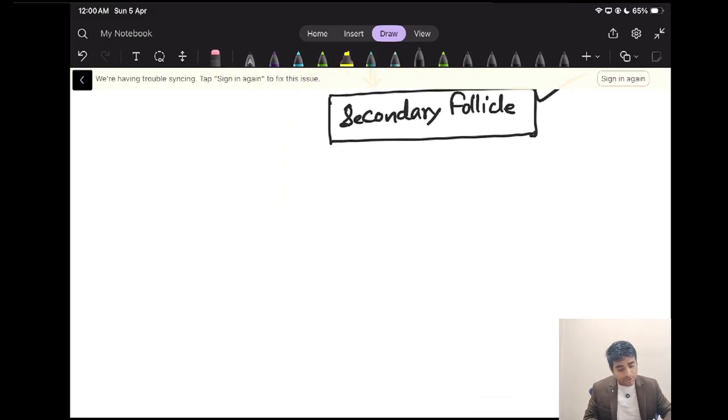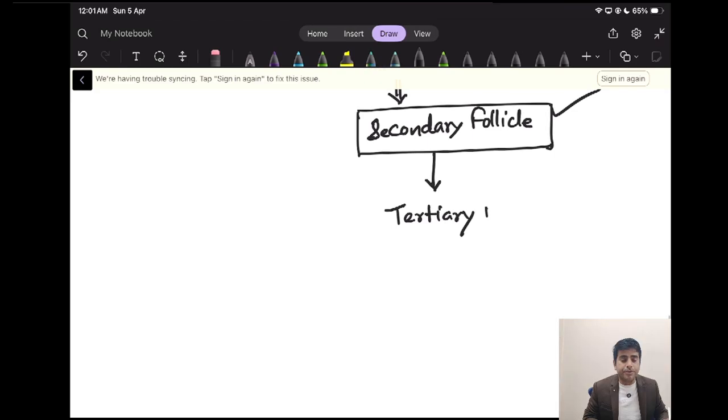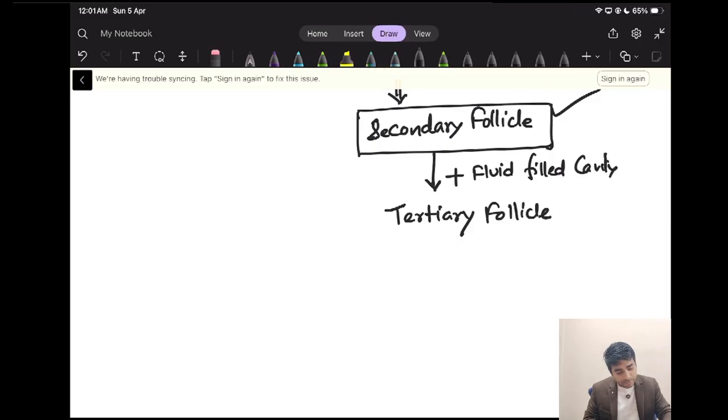Now this secondary follicle will go into the tertiary follicle. How? If there is a fluid filled cavity, we call it the antrum. When I show it in the picture, you will understand.